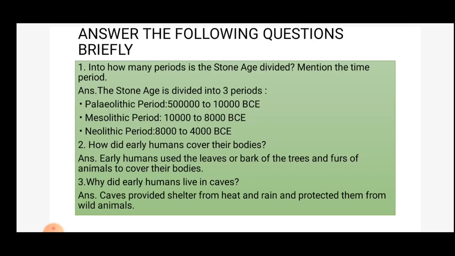Second question: how did early humans cover their bodies? Answer: early humans used the leaves or bark of the trees and furs of animals to cover their bodies. Third question: why did early humans live in caves? Answer: caves provided shelter from heat and rain and protected them from wild animals.